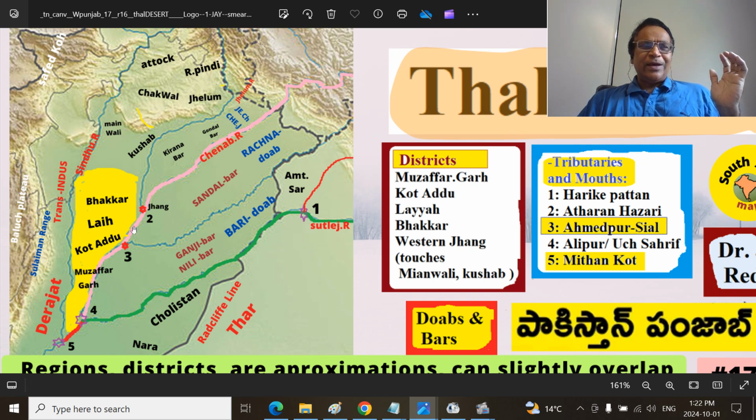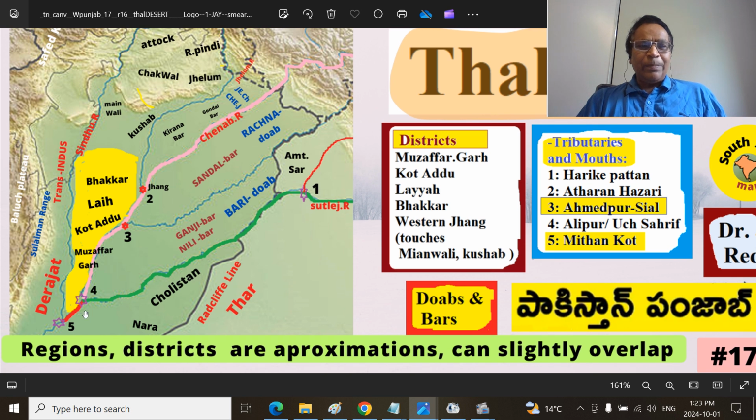The Chenab continues, this pink, I think that color, whatever it may be, gathers waters of Ravi at 3, that is the Ahmadpur Sial town, and the flow continues. The Chenab river, at number 4, that is Alipur or Uch Sharif, gathers the Sutlej waters. Both merge and become a short, this reddish spot, Panjnad, and Panjnad joins Sindhu Mata, the Indus river, at Uch Sharif, Mithankot. You can see Mithankot, Alipur, Uch Sharif, Ahmadpur Sial, Ataran Hazari, Harike Pattan, where the Sutlej river gathers the Beas river.